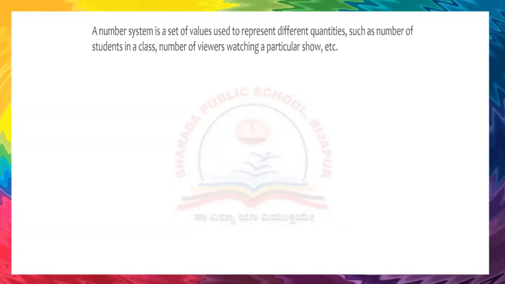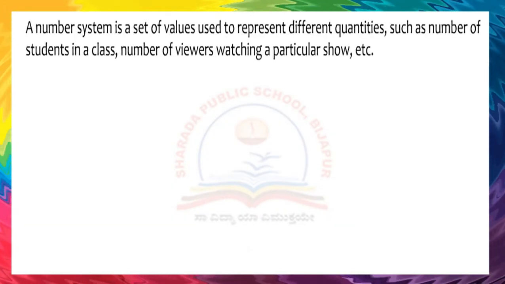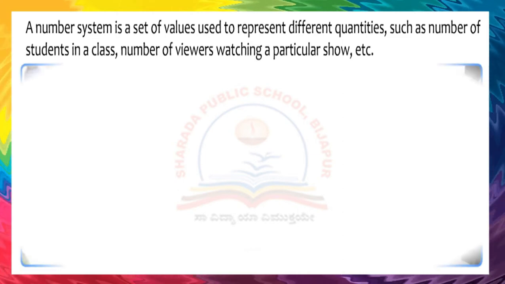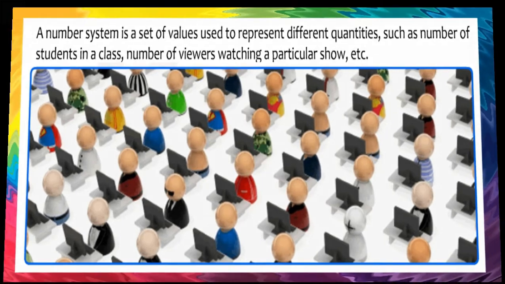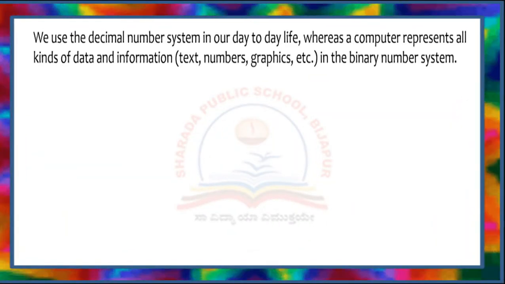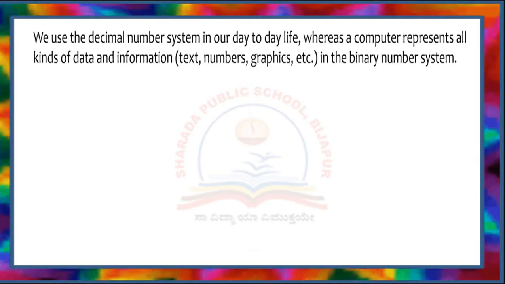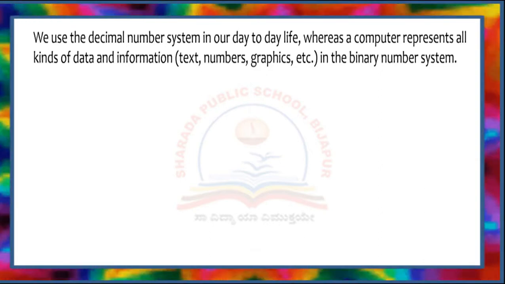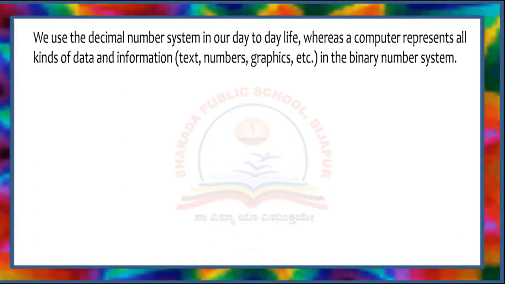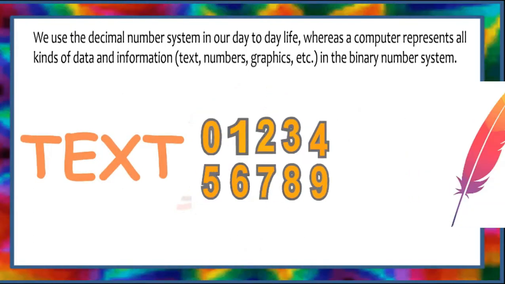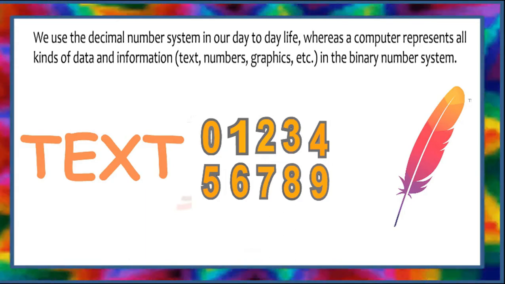Let us understand number system. A number system is a set of values used to represent different quantities such as number of students in a class, number of viewers watching a particular show, etc. We use the decimal number system in our day-to-day life, whereas a computer represents all kinds of data and information, text, numbers, graphics, etc. in the binary number system.